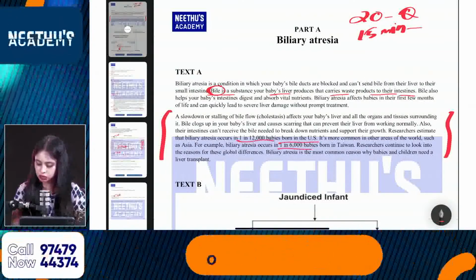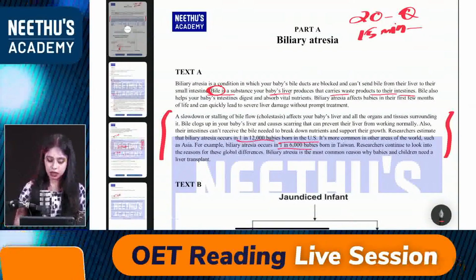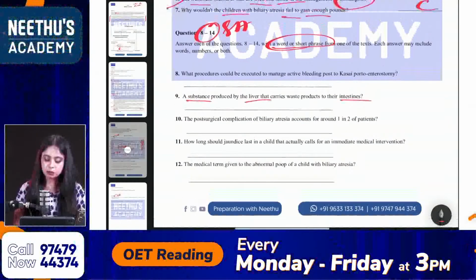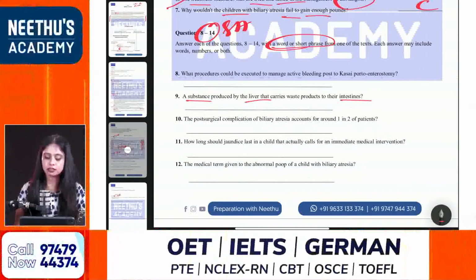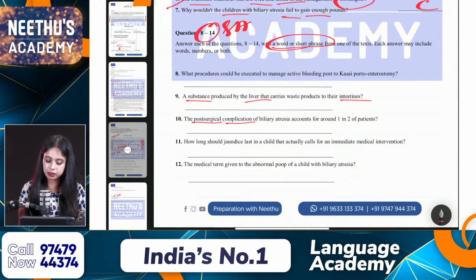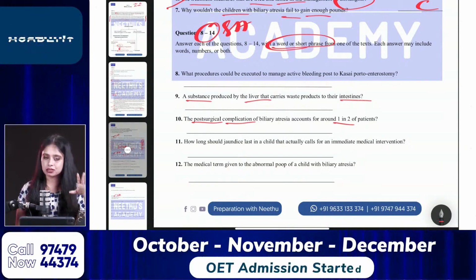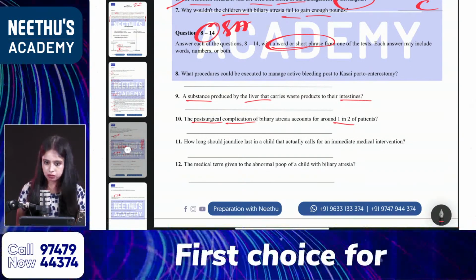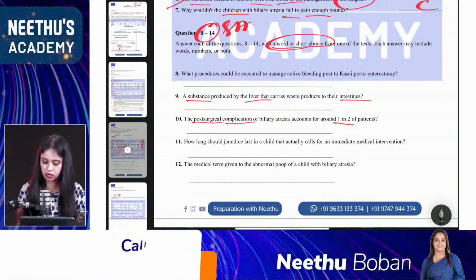Yes, Shanta. Yes, Monita. Kavita. Yes, Divi. Megha. Yes, Sudha. It is bile. Very good. Answer is bile. And question number 10. The post-surgical complication of biliary atresia accounts for around 1 in 2 of patients. So my keywords, post-surgical complication, 1 in 2. 1 in 2, which means 50%. As in, it comes with percentage, that means 1 in 2, 50%. Okay?